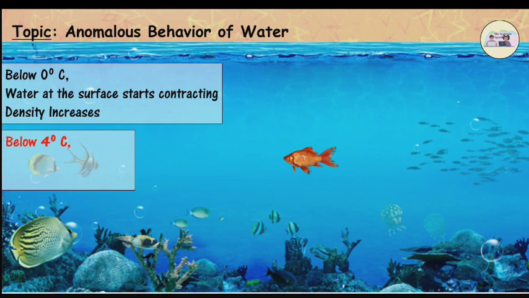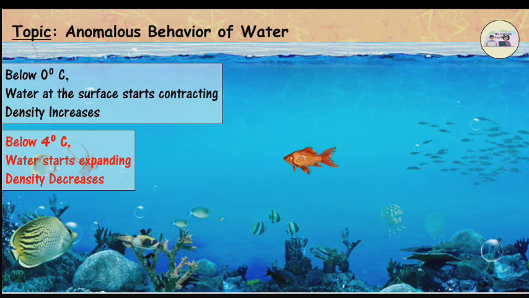As the water at the surface starts cooling below 4 degrees Celsius, due to anomalous behavior of water, water starts expanding instead of contracting. Therefore, its density decreases and it remains at the surface of the lake. The temperature of the water at the surface of the lake continues to fall to 0 degrees Celsius. Finally, the water at the surface is converted into ice, but the water below the layer of ice remains at 4 degrees Celsius. Ice is a bad conductor of heat.